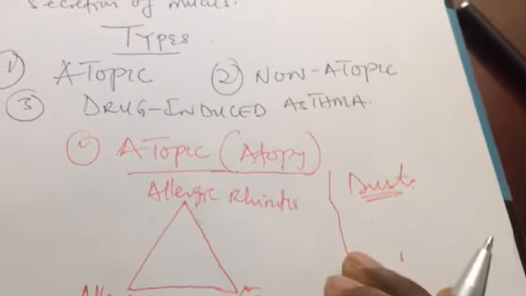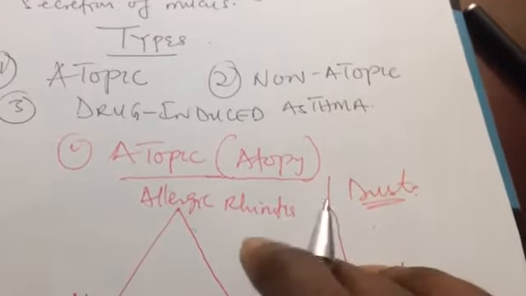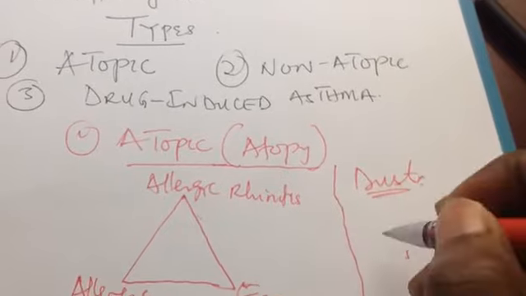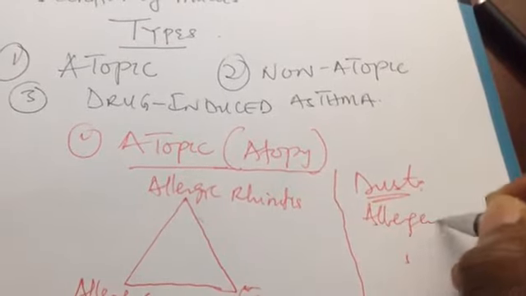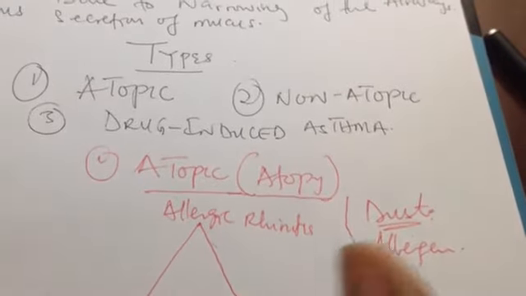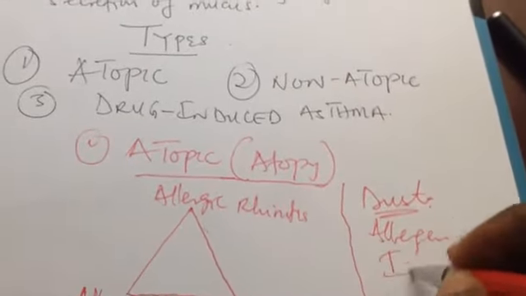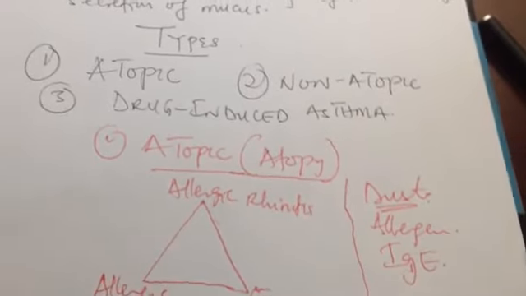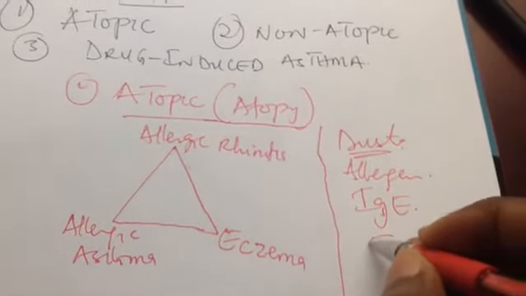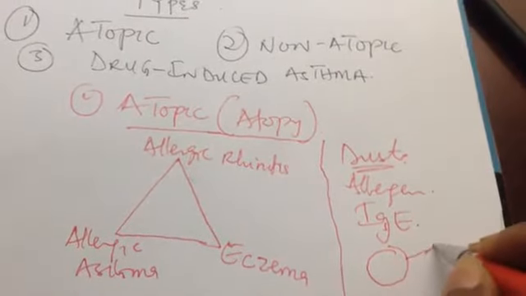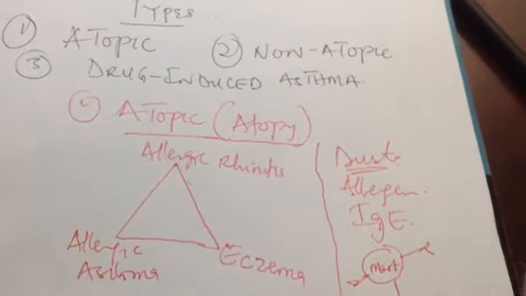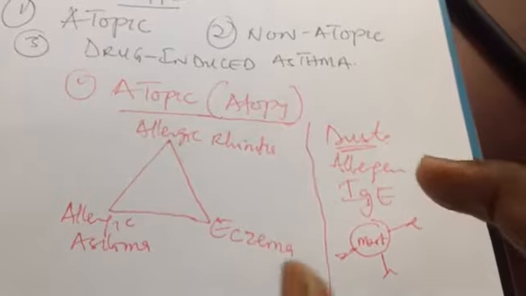If he's allergic to this, his immune cells will develop a kind of antibodies against that particular allergen, right? At first, when he is sensitized to that particular dust, his immune system will develop antibodies that are specifically IgE, because IgE is the most important antibody participating in allergic reaction. So this IgE will go and attach to mast cells, because mast cell is also an immune cell that is participating in allergic reaction.